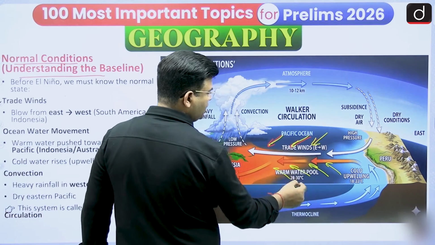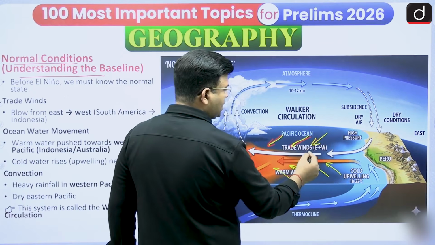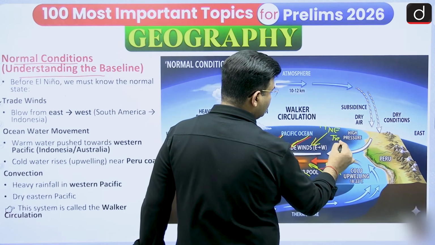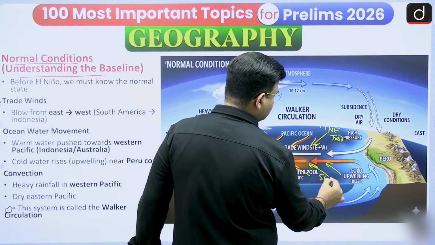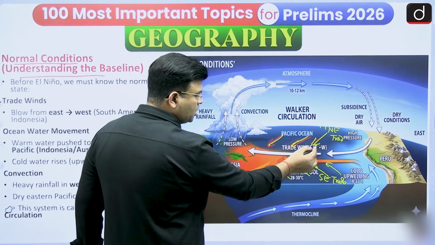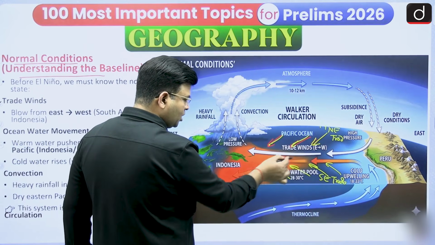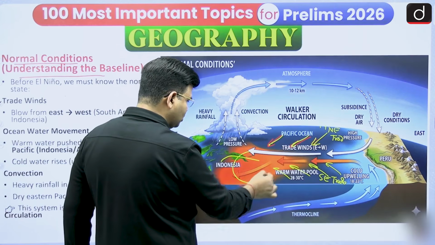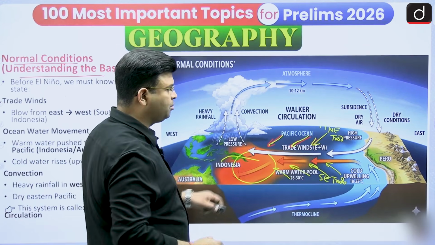They are dragging ocean water, the north equatorial current and the south equatorial current. This water is able to reach near Australia and Indonesia.